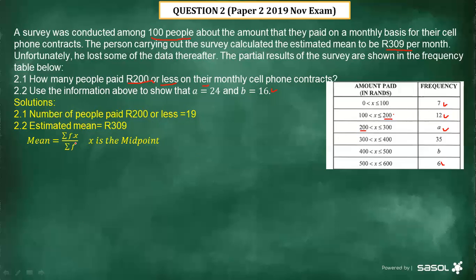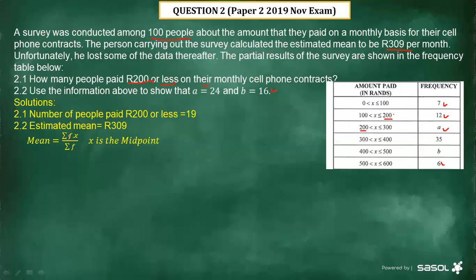Which is what? The sum of frequency multiplied by what? The midpoint, because X is for the midpoint. The midpoint of what? Of this one, of the interval. So how are we going to determine the midpoint? You're going to say 0 plus 100 divided by 2. Then it's going to give us the midpoint. And then the second one, you say 100 plus 200 divided by 2. It gives us the midpoint. That's how you should determine that value of x.